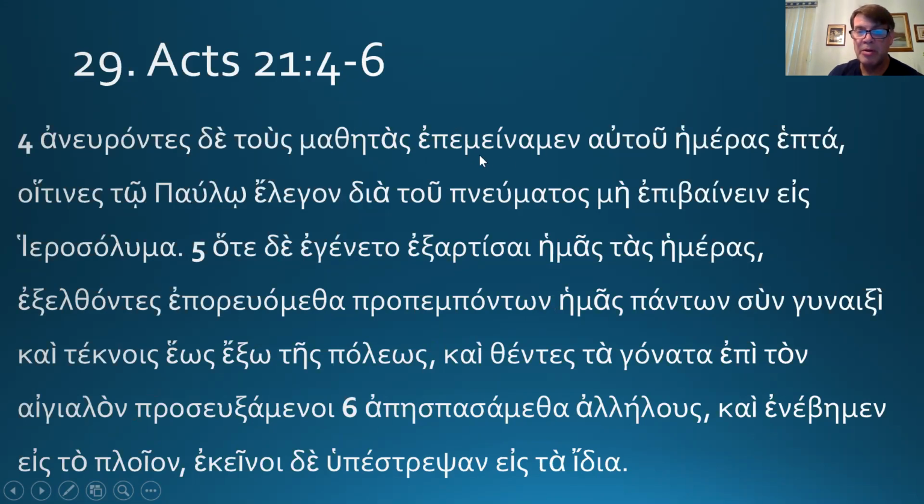We remained there. Internal lengthening, alpha, liquid verb. I'm thinking this is the aorist of epimeno. We remained there 7 days. Who, the people there, the disciples, were saying to Paul, imperfect of lego, through the Spirit, not to go into Jerusalem. Don't go there. The Lord has revealed to them that there may be trouble ahead.